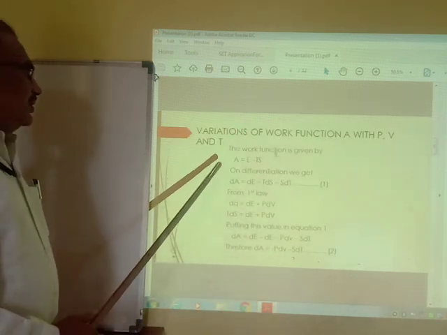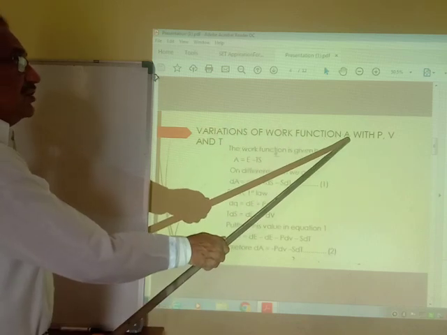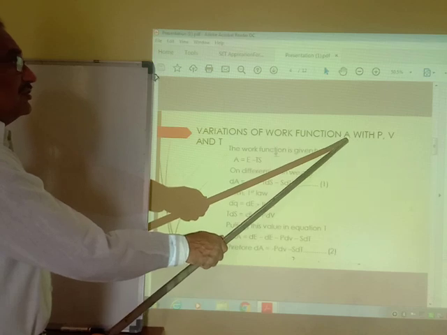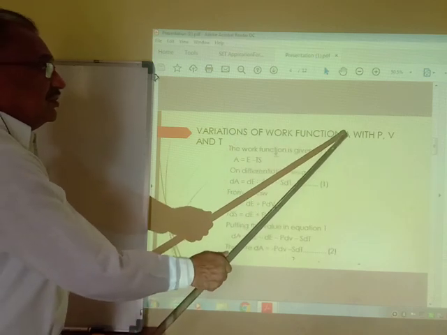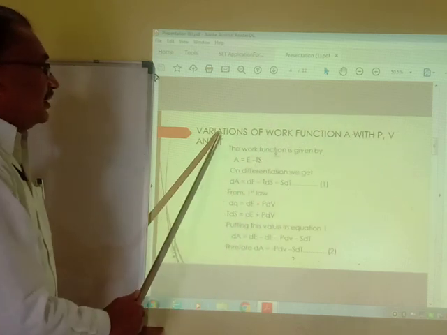Now here we explain the variation of the work function. A is the work function, also called Helmholtz free energy. We study the variation of the work function or Helmholtz free energy with pressure, volume and temperature.